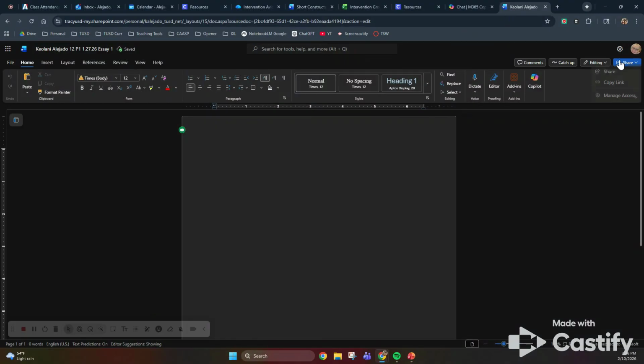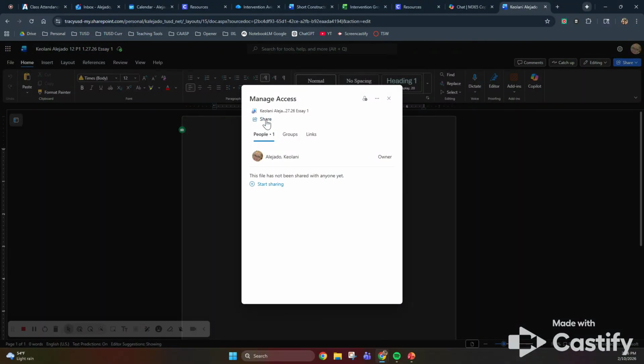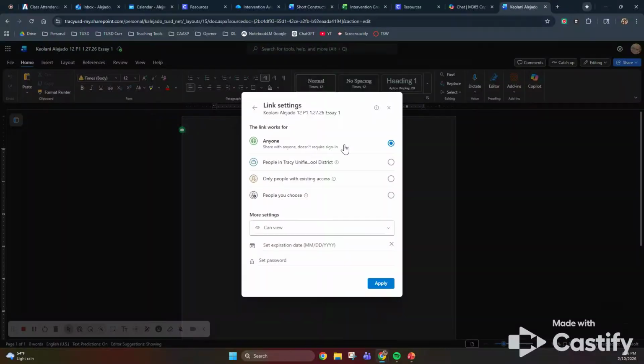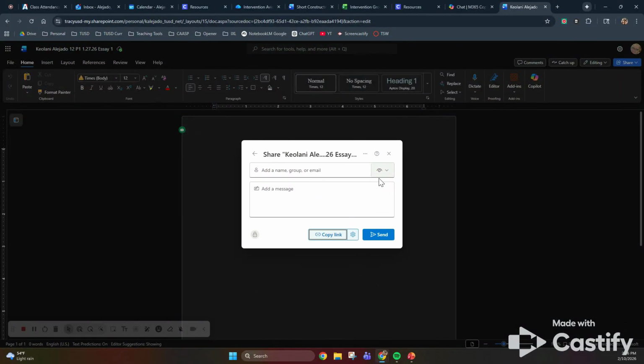You will then go to Share, Manage Access, Share, go to this cog by Copy Link, make sure it says Anyone and Can View. We're going to apply. This eyeball should be here, that means Can View. We're going to copy the link.